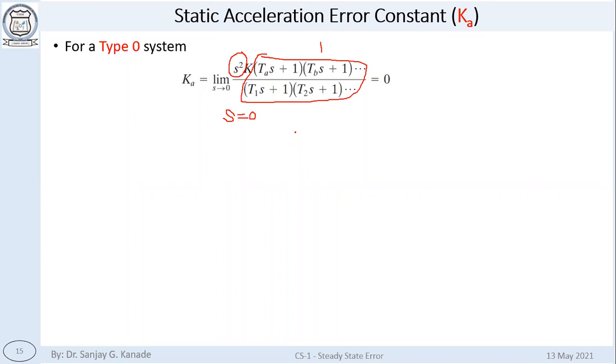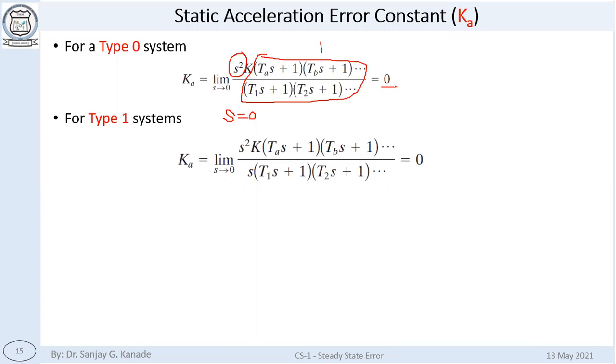So since there is nothing in the denominator having s equal to 0, we get s squared in the numerator, so value of k is 0. For type 1 also it will be the same, right, because here one s will get cancelled but s is there, so again it will still be 0.